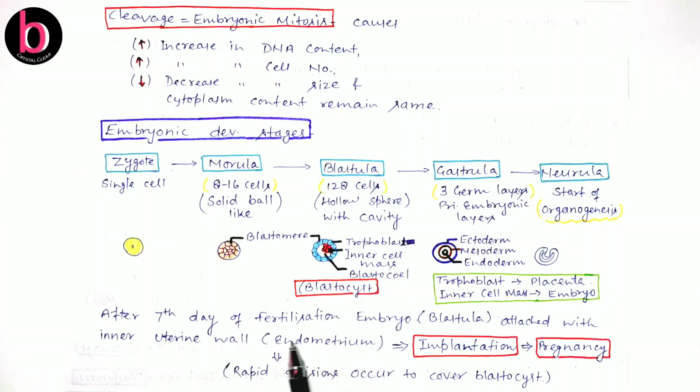At the time of implantation, the endometrium rapidly divides and provides a protective covering around the blastocyst. Here the blastocyst is fully embedded inside the endometrium.